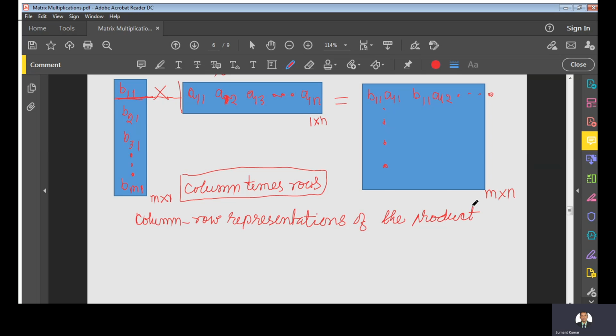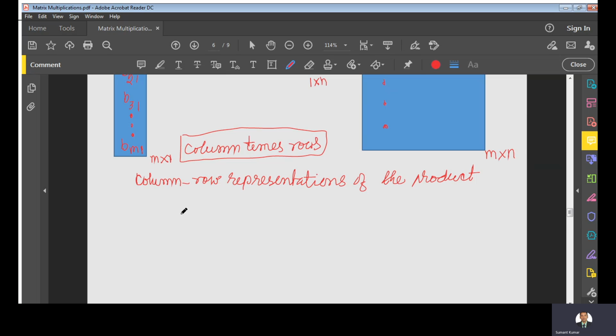So let us verify this technique with the example we have already taken. Let us take the matrix with rows 1, 3, 2 and 0, -1, 1. This is matrix A. I am taking the second matrix, with rows 1, 4, that is 4, 1 and 3, and here -1, 2 and 0.